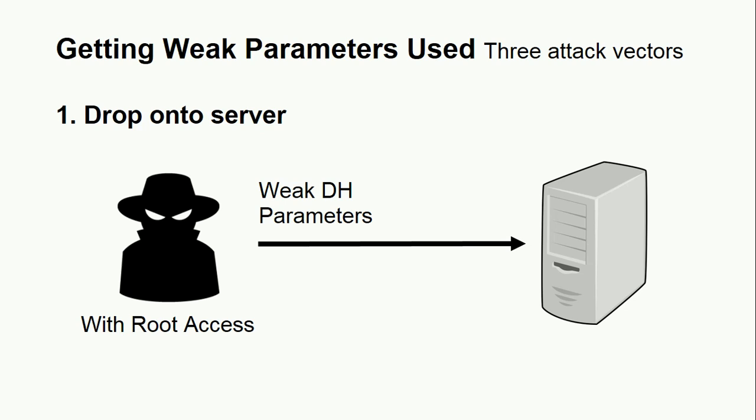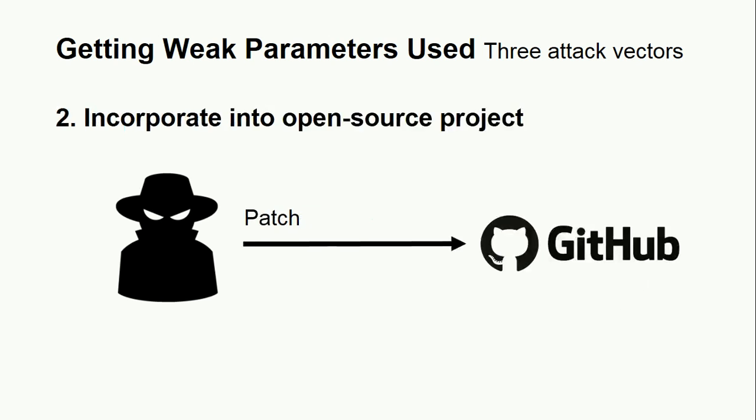To place the weak parameters for use, an attacker has 3 options. The first option is to inject the weak parameters as a backdoor payload onto a server. This does not require source code modification and therefore creates a persistent backdoor. To use this attack method, an attacker must have previously acquired root access through another exploit. Although root access would allow for other attacks like stealing the server's private RSA signing key, such an attack requires active eavesdropping as opposed to passive eavesdropping.